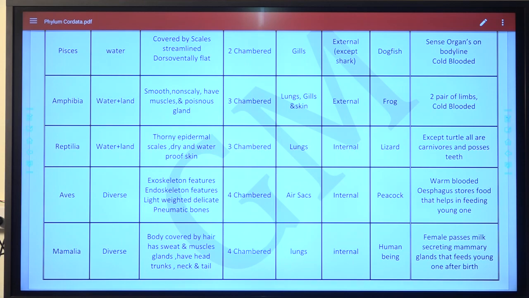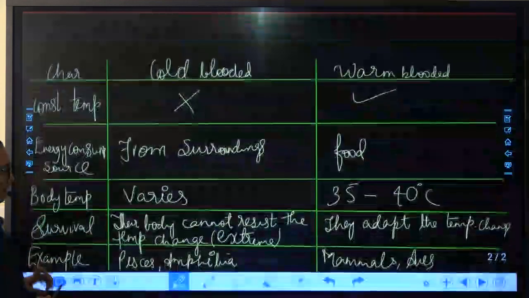Chalo, be quick in reading. So I hope you have read the part.